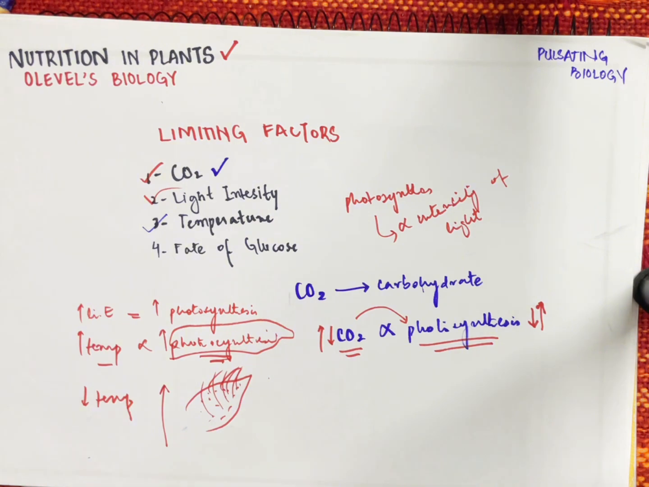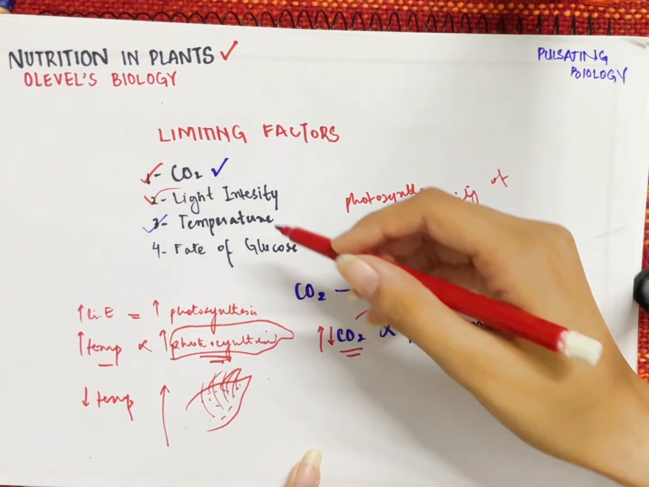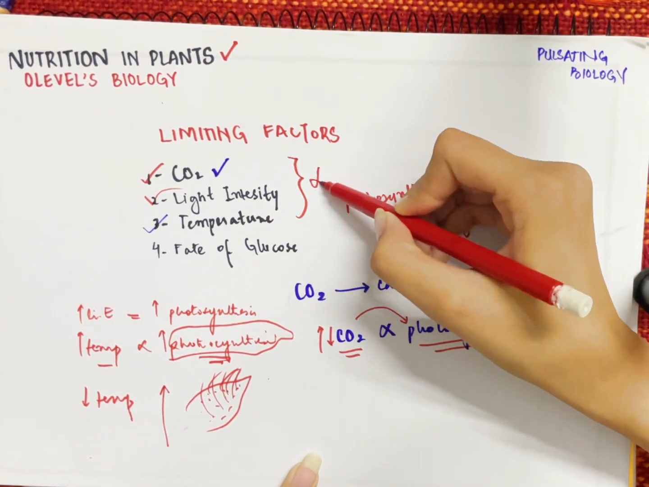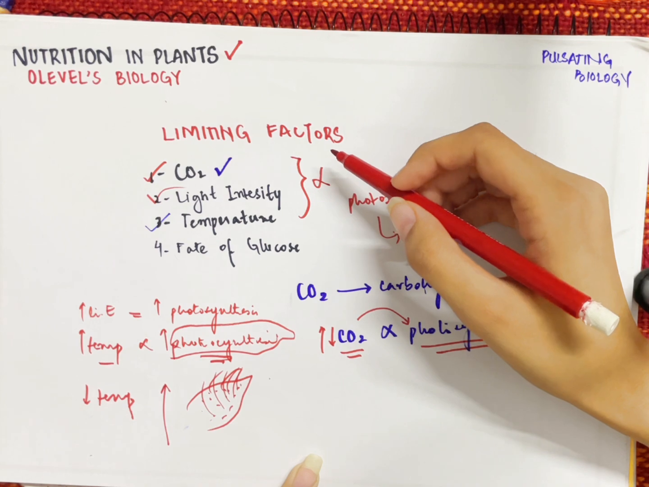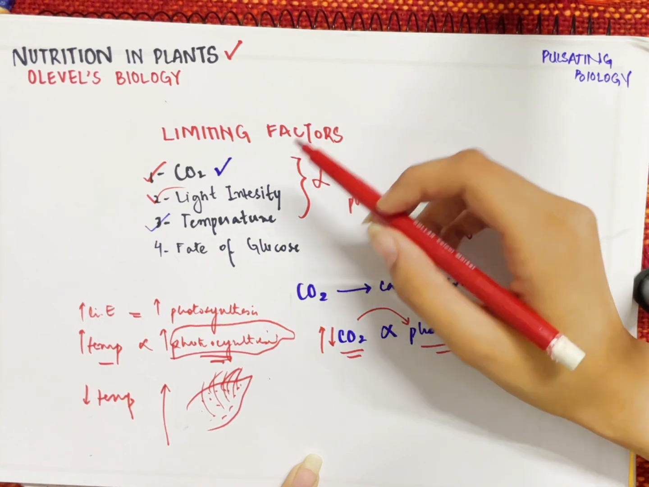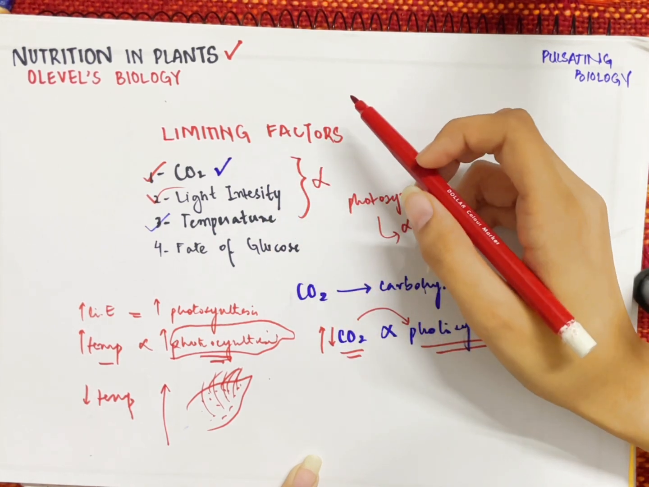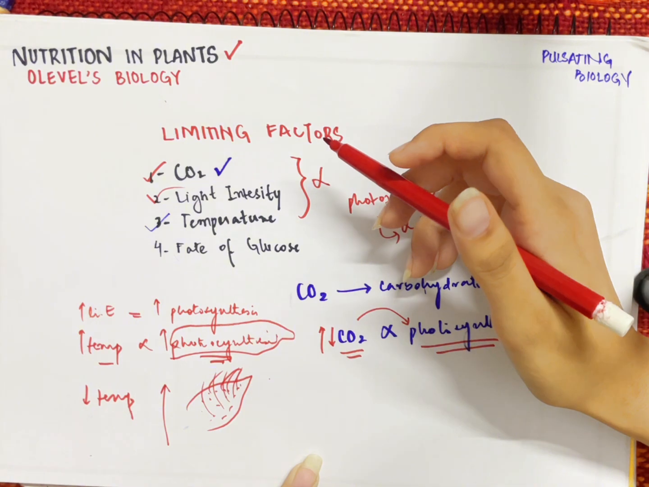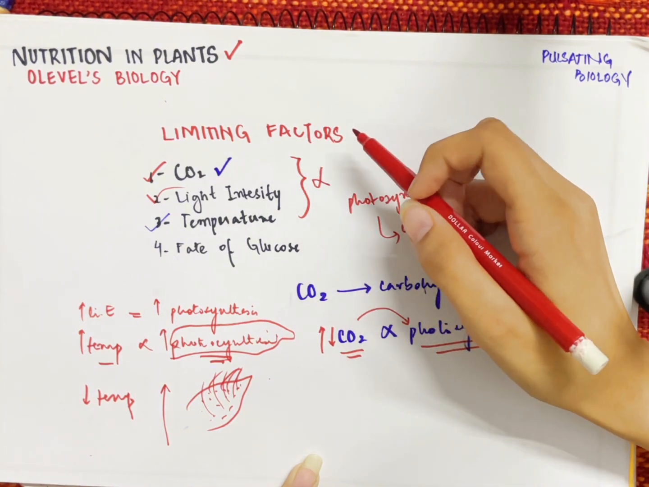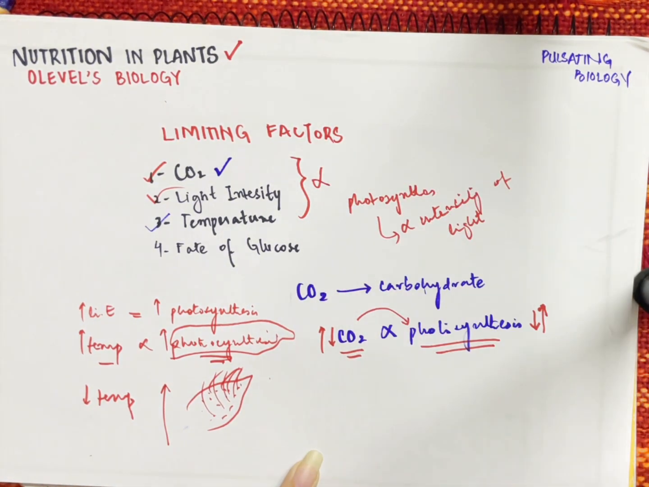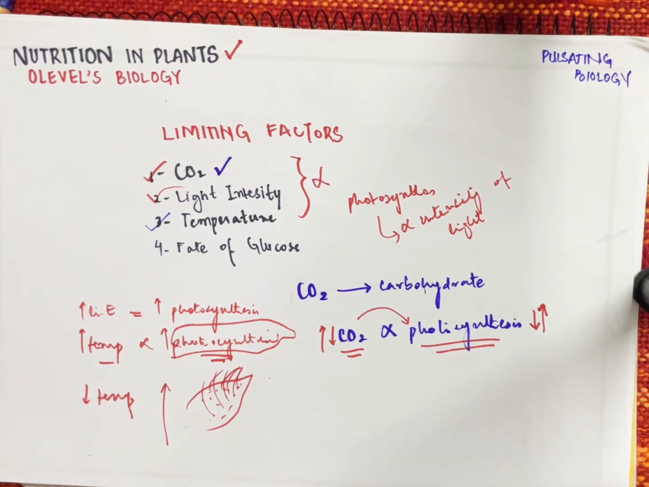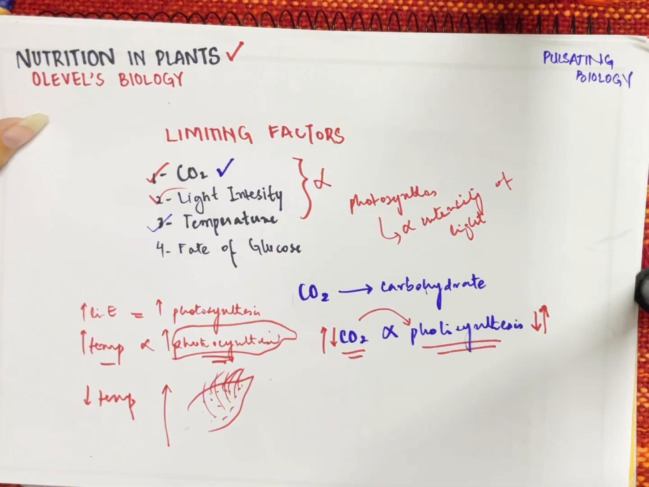Carbon dioxide, light intensity, and temperature, all three of them are directly proportional to photosynthesis. They have a very direct relation. Whenever there is an increase in each of them, the photosynthesis process will be sped up, and whenever there is a decrease, the photosynthesis process will be slowed down. Now, this is how we talk about carbon dioxide, light intensity, and temperature. For the next slide, we are going to discuss the fate of glucose.